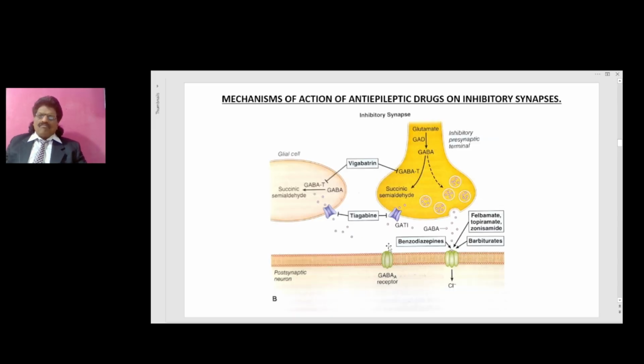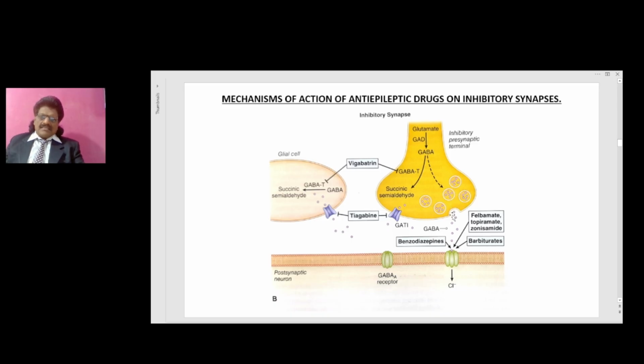Now let's see the mechanism of action of antiepileptic drugs acting on the inhibitory synapses. In the last slide we saw the excitatory synapse. Now we are talking about the inhibitory synapse. You have the glutamate, the excitatory substance, getting converted into the inhibitory substance GABA by glutamic acid decarboxylase. This is the inhibitory presynaptic terminal. GABA comes here, and you have GABA-T, on which vigabatrin acts. You have succinic semialdehyde coming like this, and GAT1, on which tiagabine acts.